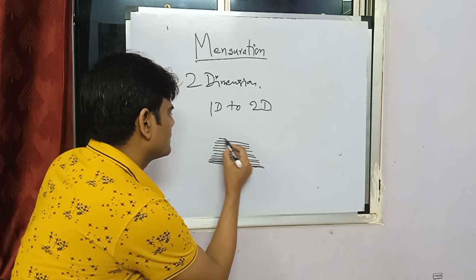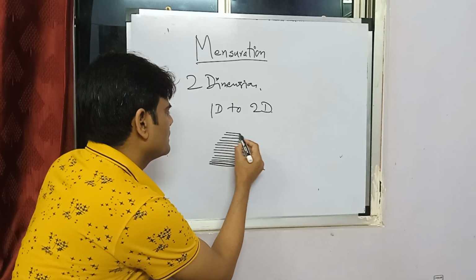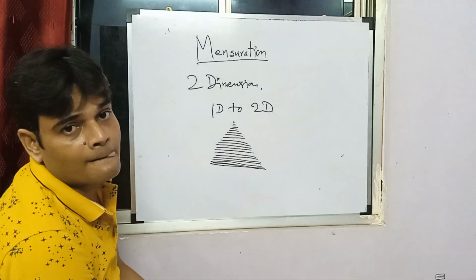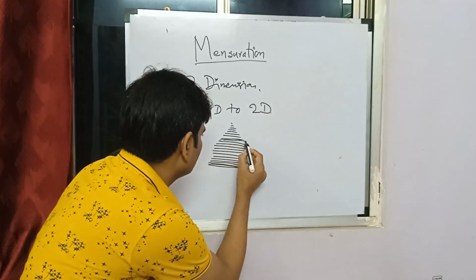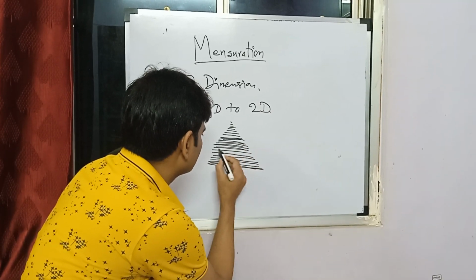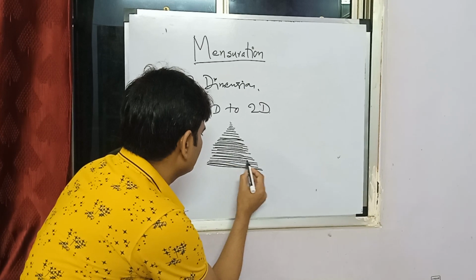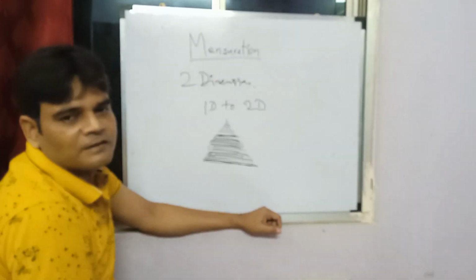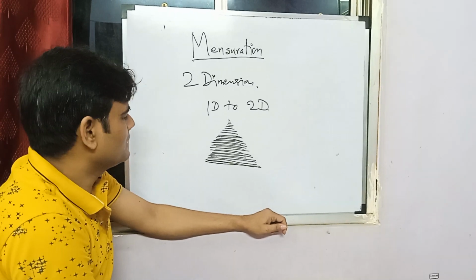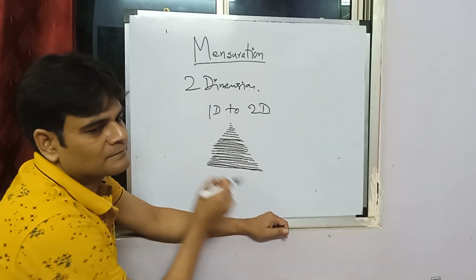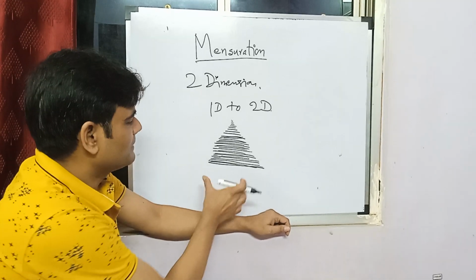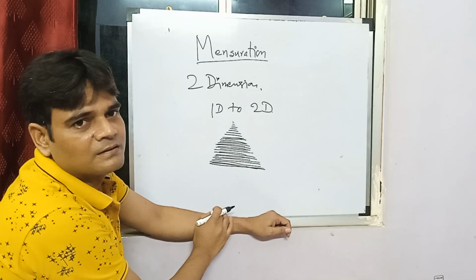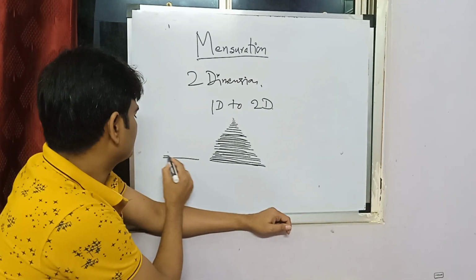I could have drawn many. There are many spaces, right? Ask me one silly, simple question: why did you change the length of the line segment? Just to show you that if I take different measurements of the line segments, and if I take the same lengths, the shapes are different.